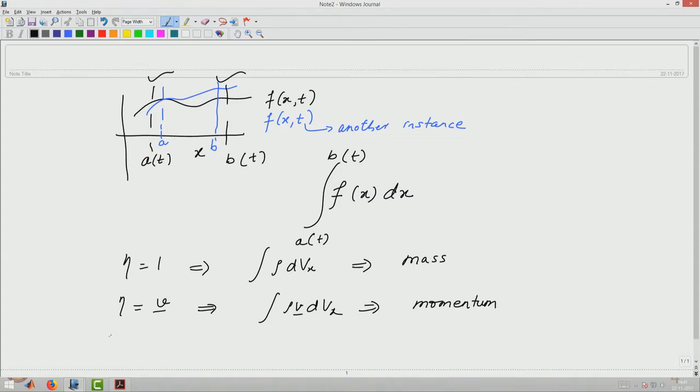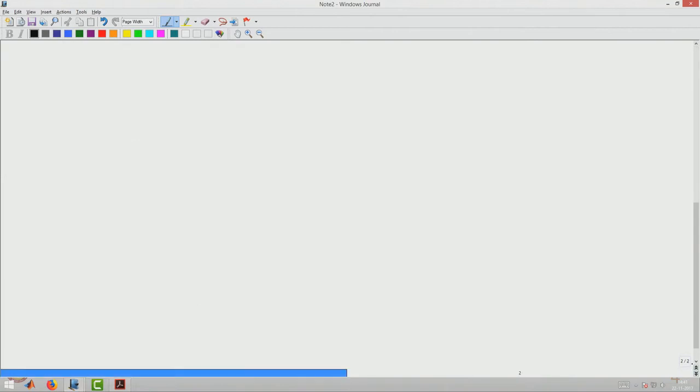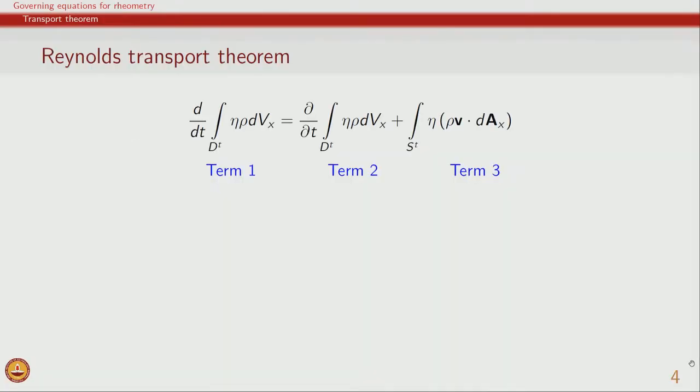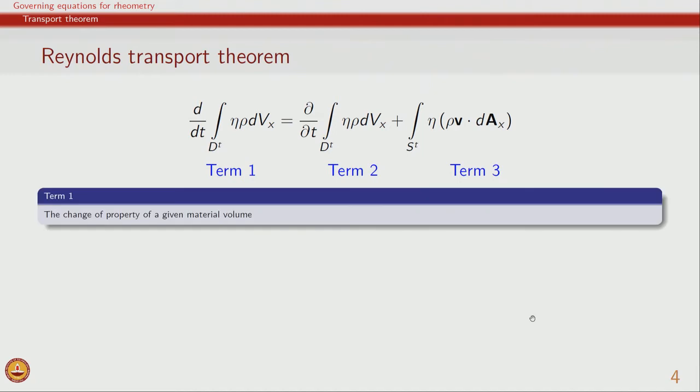If we choose eta to be the energy, which we indicate as u, the internal energy, then we have rho u dV, and that becomes internal energy. So depending on what we are interested in, we can choose several terms and get a balance for that particular quantity. Now, the interpretation of these three terms is as follows.